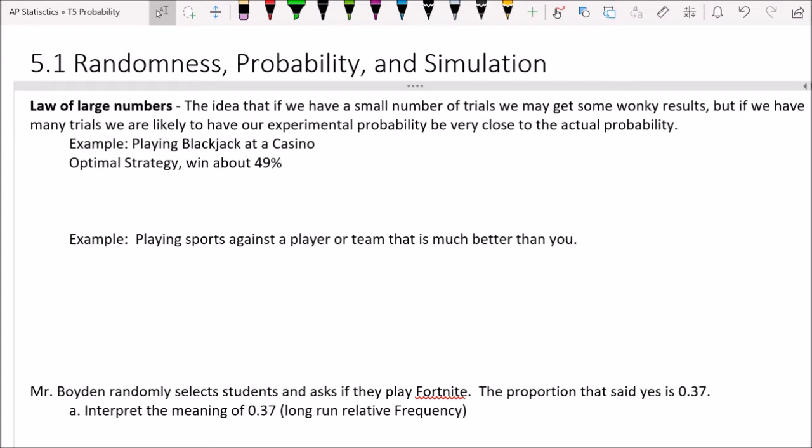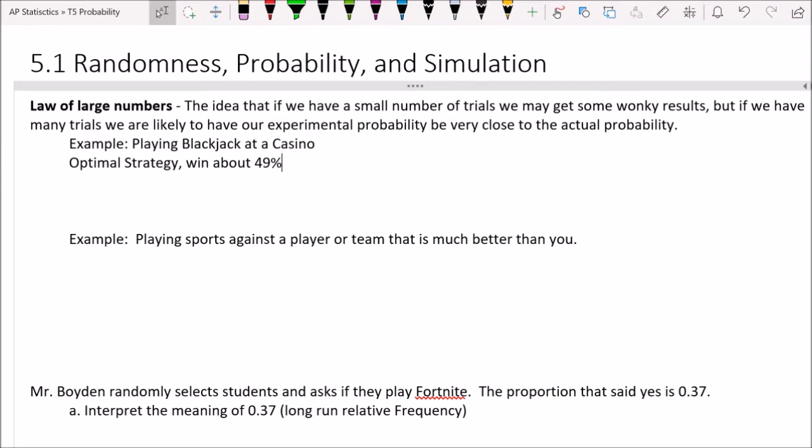The law of large numbers is basically this idea that if instead of doing that, you went in and you played $1 at a time, over and over and over, then because you are in the long run, you're going to lose a little bit more often than you're going to win. Eventually, you're going to go broke. And this is how a casino makes money.